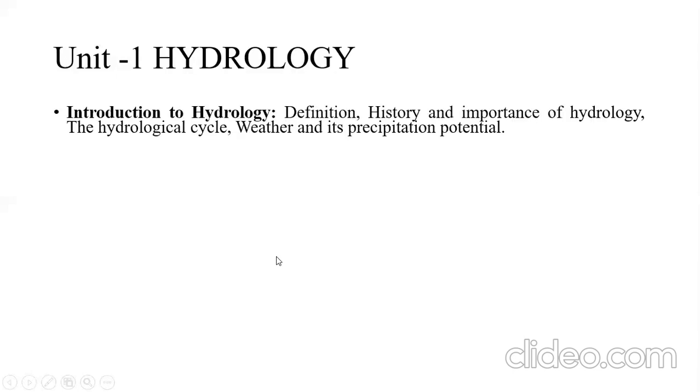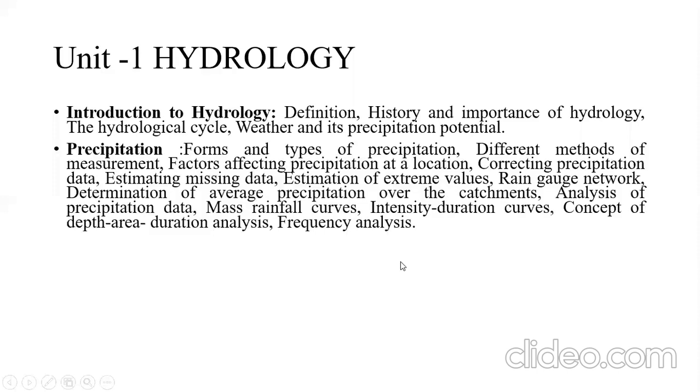Its weightage for the university examination is about 7 to 8 to 9 marks. Then its contents are, first, introduction to hydrology: definition, history and importance of hydrology, the hydrological cycle, weather and its precipitation potential. Then forms and types of precipitation.